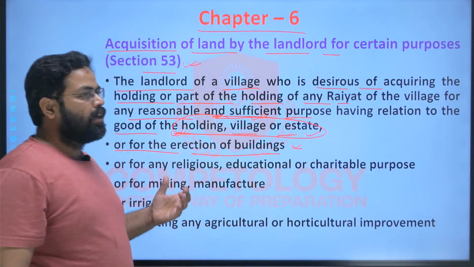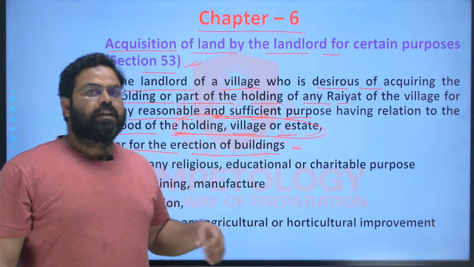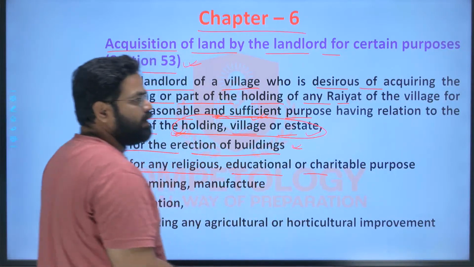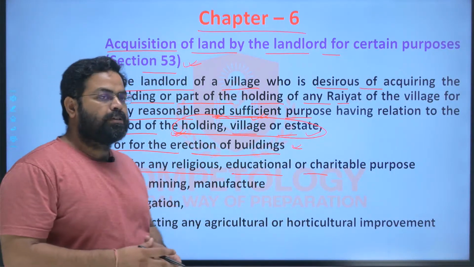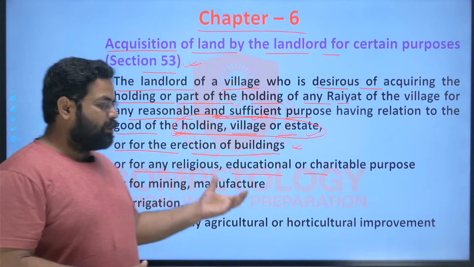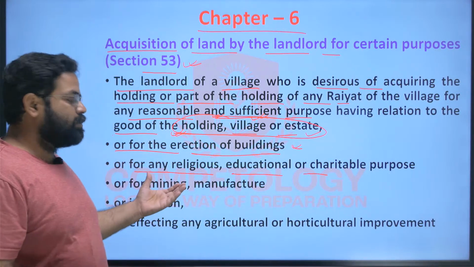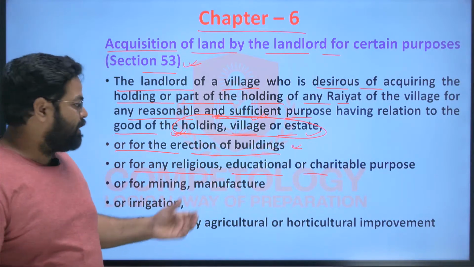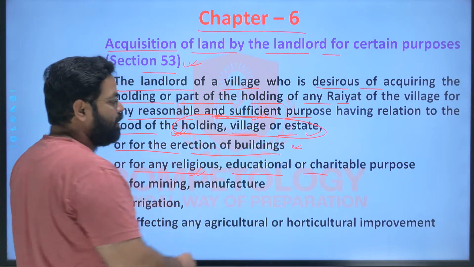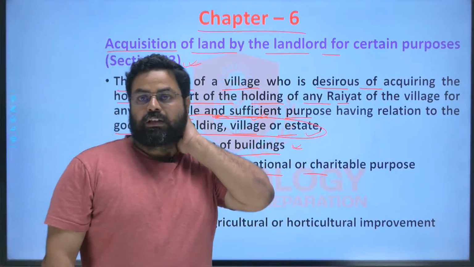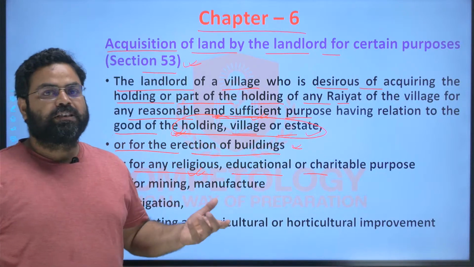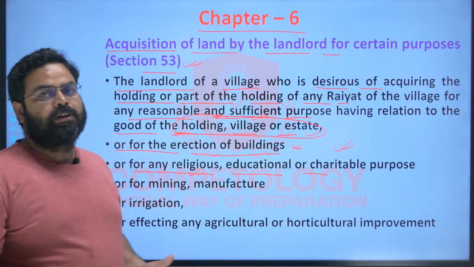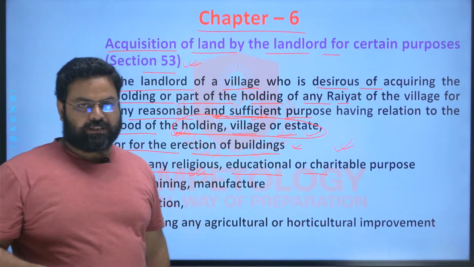For the erection of government buildings or such things, the land acquisition can be done. For any religious, educational or charitable purpose also, like religious purposes such as allocation of land for Jahir Than or construction of a temple, the land can be acquired by the landlord. As well as educational purposes, like the construction of schools, colleges, etc., or charitable purposes, like the construction of a charitable hospital or grazing land, whatever it is.